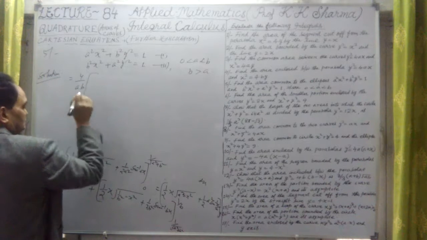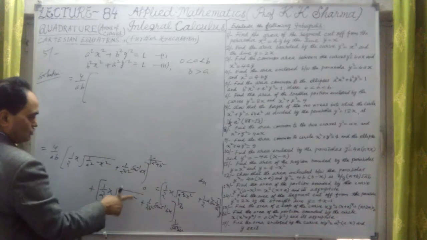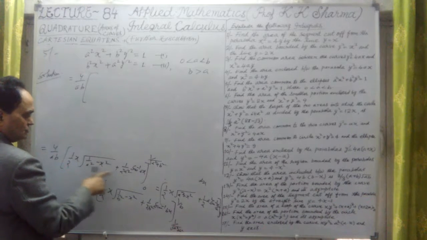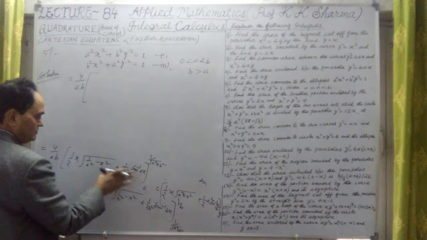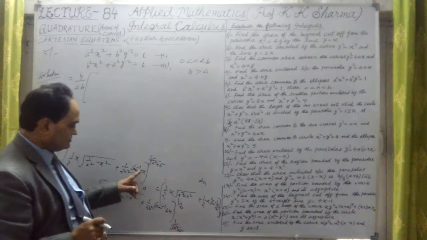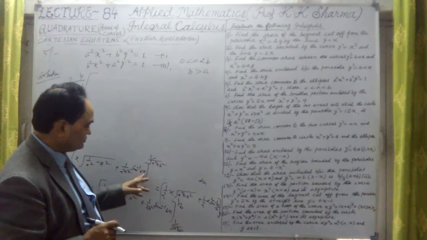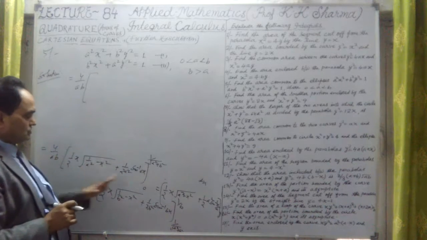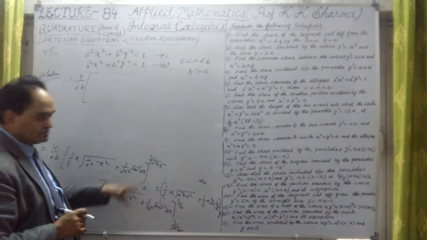So first value is, if I put the lower limit 0, this whole will be 0 because x into 0, sin inverse 0 is 0. So at lower limit both are zeros. For sin inverse ax is 0 because sin 0 is 0. At lower limit 0 into this is 0. Only upper limit is giving us some value.